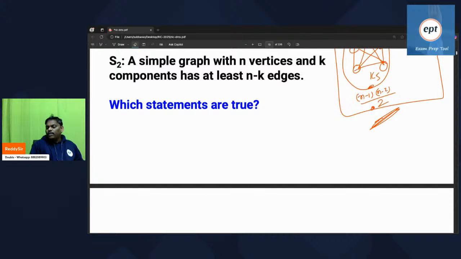Remember, every component may be a tree, may not be a tree. Nowhere did he mention forest. A forest is nothing but a collection of trees.